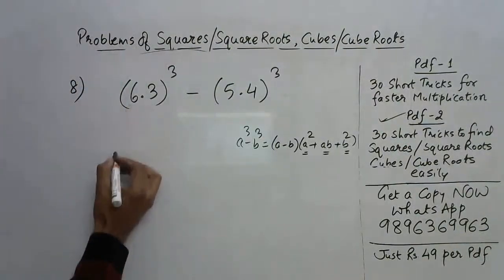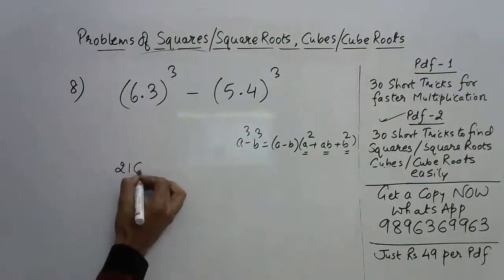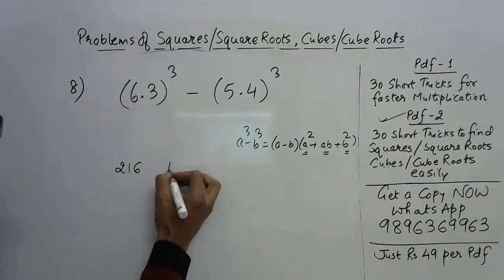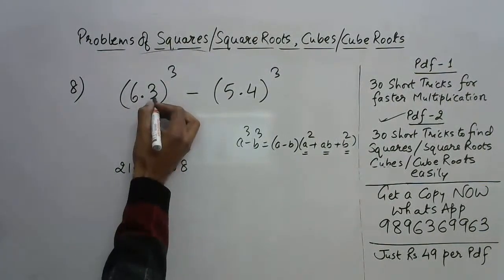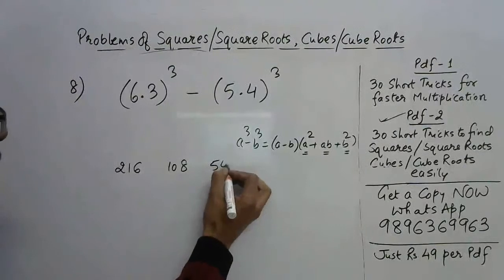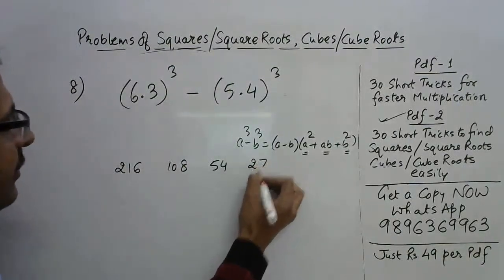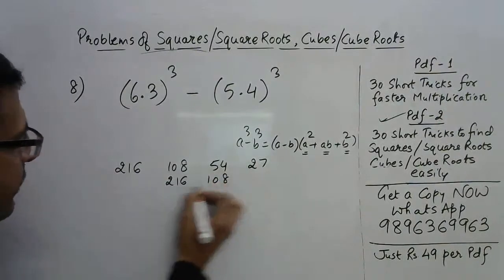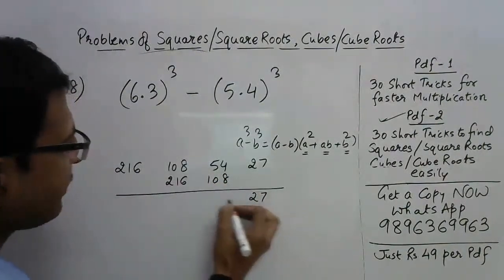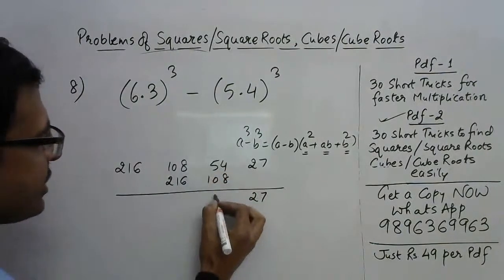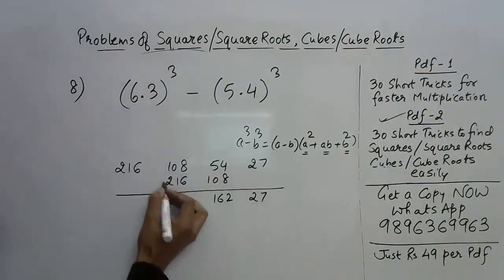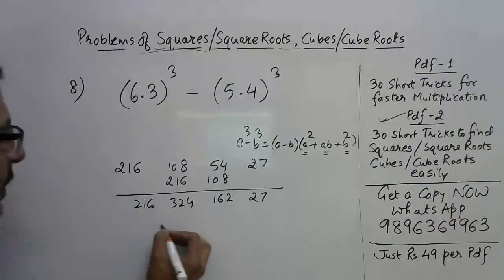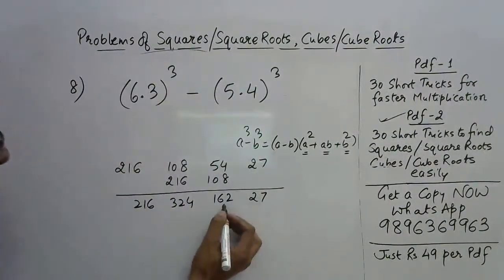Now, A cube is 6 cube, 216. 6 square is 36. 36 into 3 is 108. 3 square is 9. 9 sixes are 54. And 3 cube is 27. So double of this is 216. Double of this is 108. Now write the three numbers: 27. And this is 150, 162. And here we have 324. And then 216. So how do you find the answer for this one?